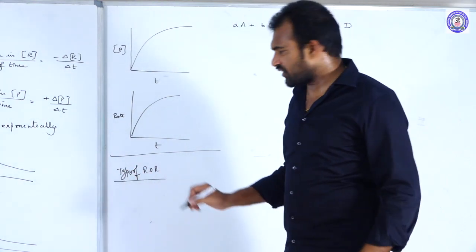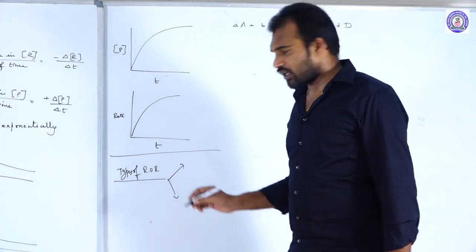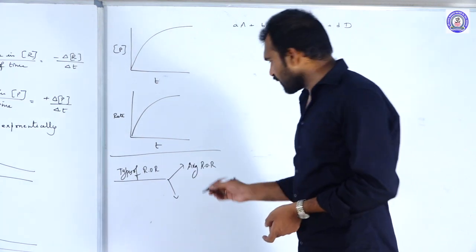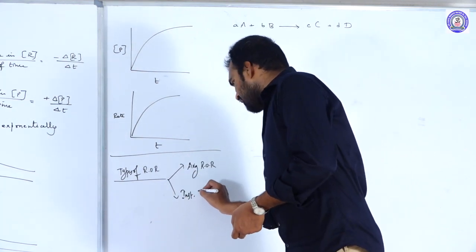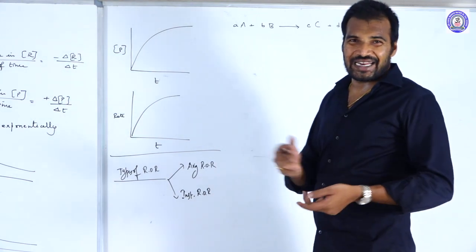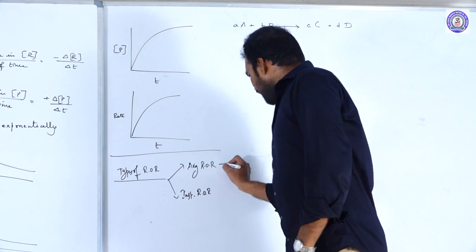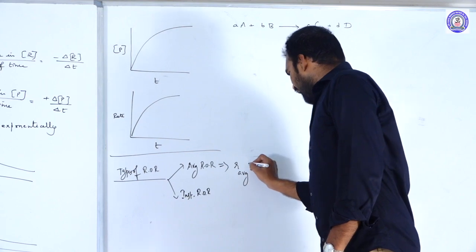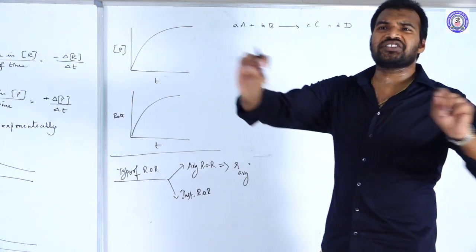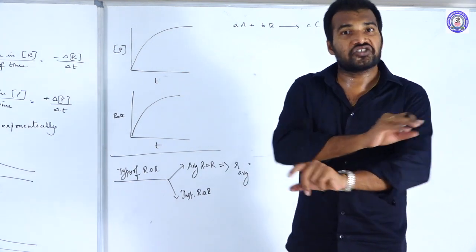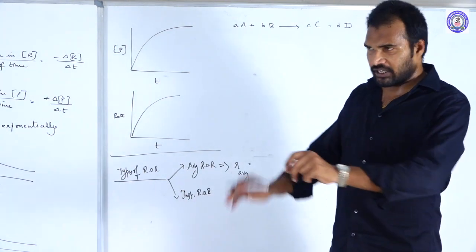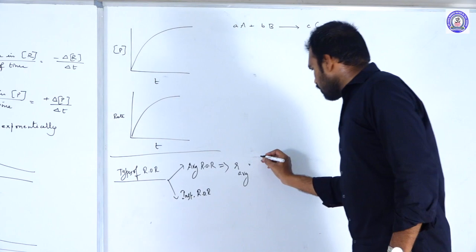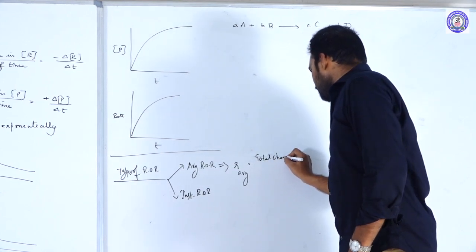Usually, the rates of reactions are generally of two types. What are those? One is the average rate of reaction. The second one is the instantaneous rate of reaction. So, what is the average rate of reaction? The average rate of the reaction is nothing but the total change in concentration by the total change of time. If you take the total change of concentration and the total time taken, then that is called average.